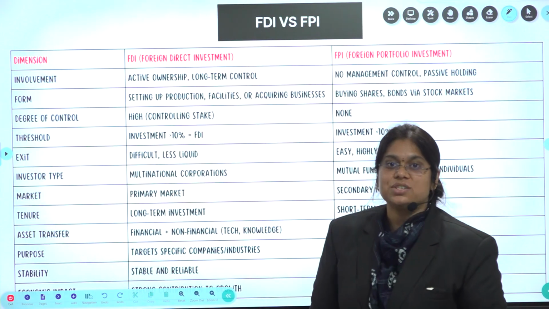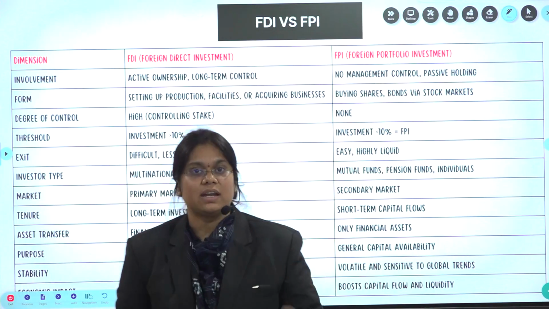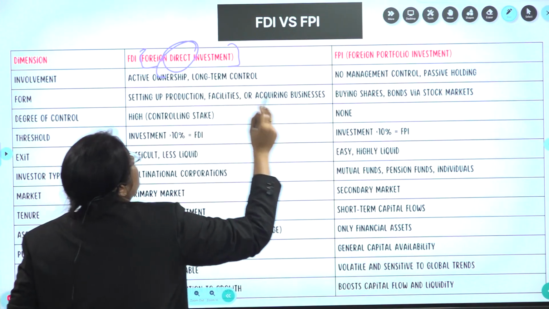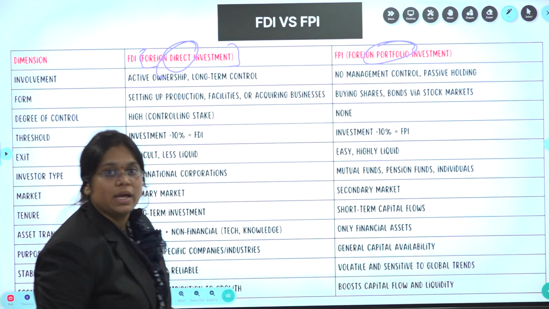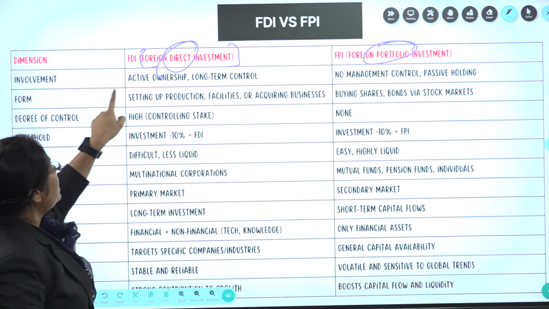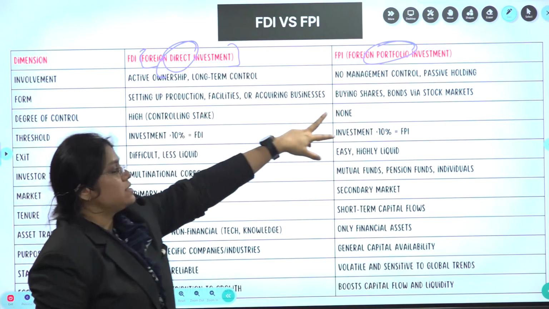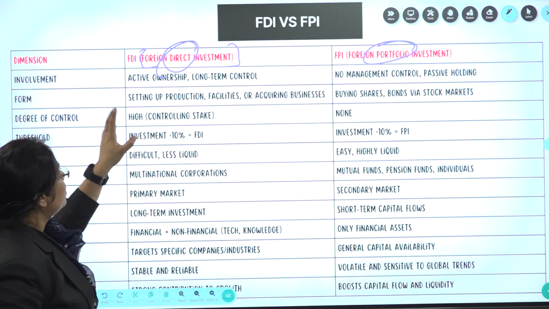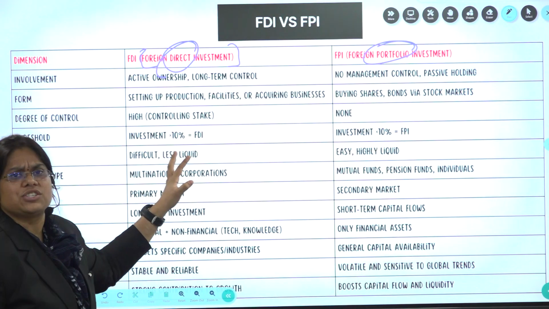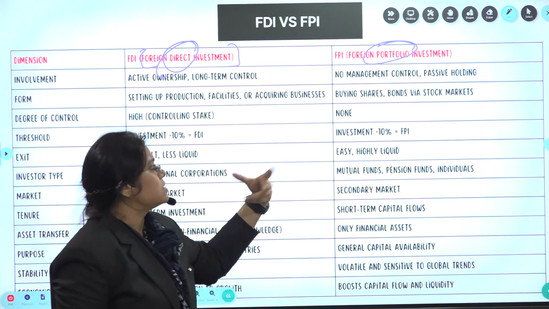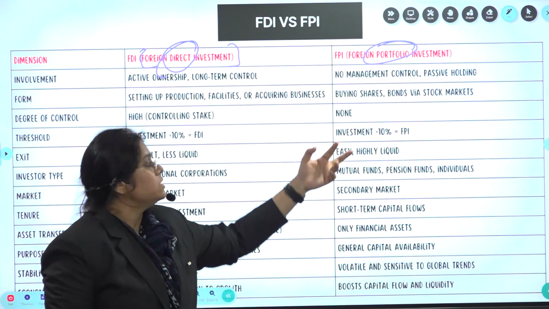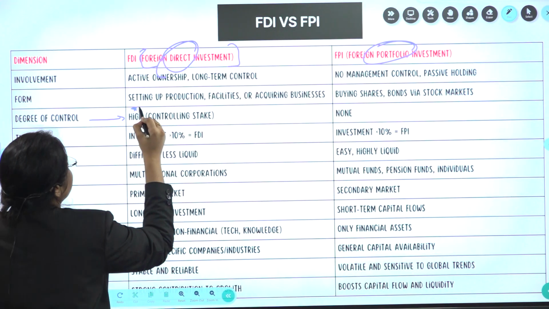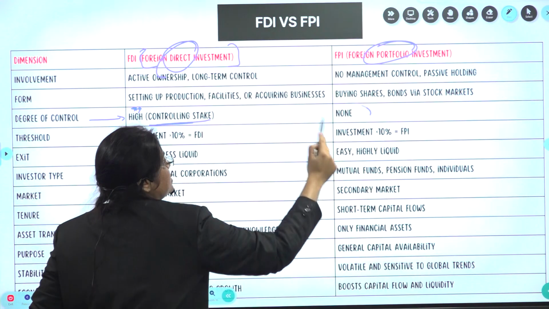Next, as a value addition, let's see the differences between FDI and FPI. What is FDI? Foreign direct investment, direct. FPI, foreign portfolio investment, okay. Now involvement, active ownership, long-term control. But whereas this, no management control, only passive holding. Here form. What is the form here? It is setting up and expanding businesses or acquiring businesses. It is like buying shares, bonds via the stock markets. Okay. Here the degree of control is high, but here it is less.